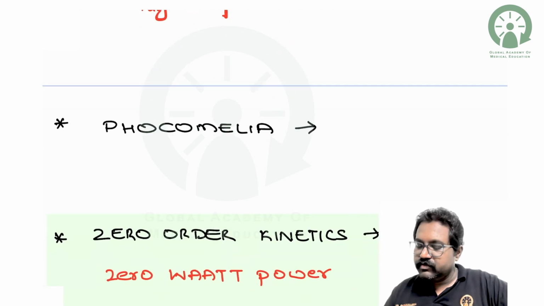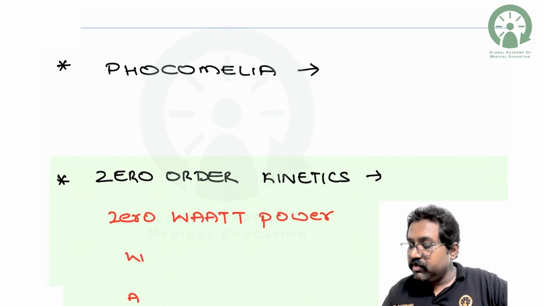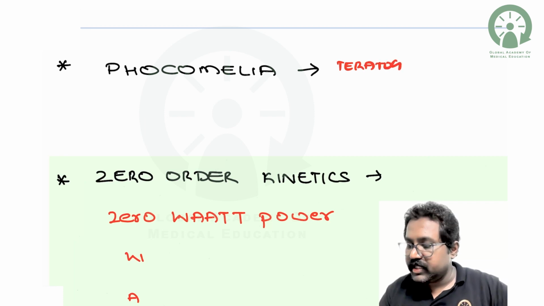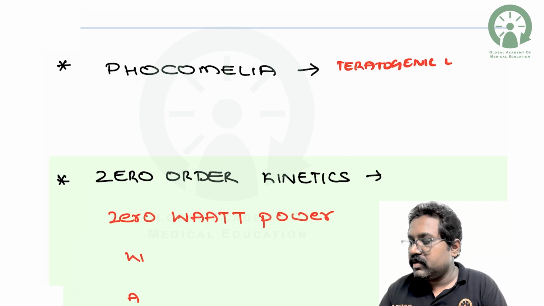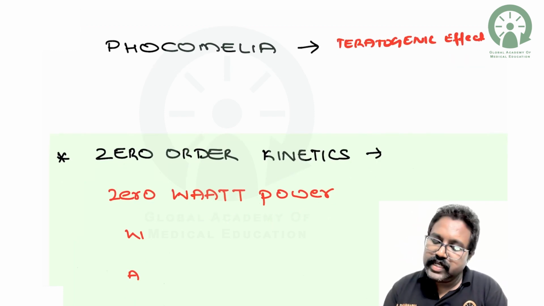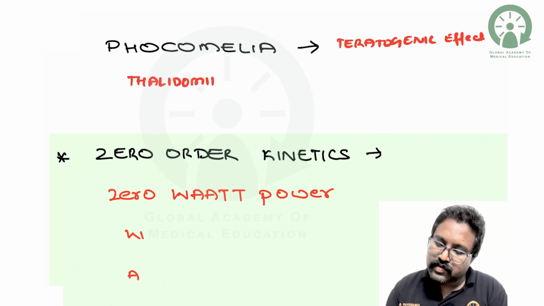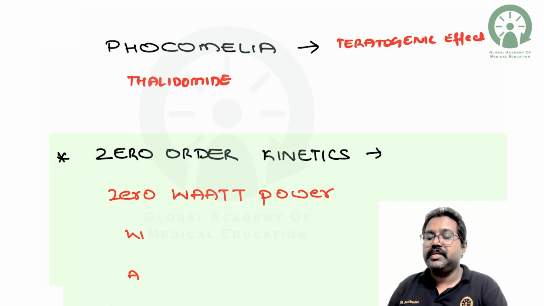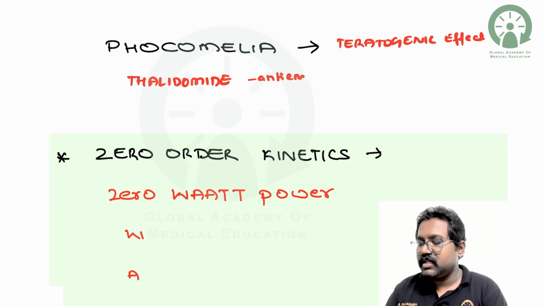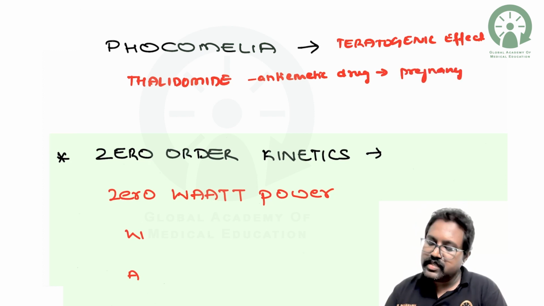So next, coming to phocomelia. Phocomelia is a teratogenic effect. Please remember, this teratogenic effect is mainly produced by a drug called thalidomide, which was initially used as an anti-emetic drug in pregnancy.